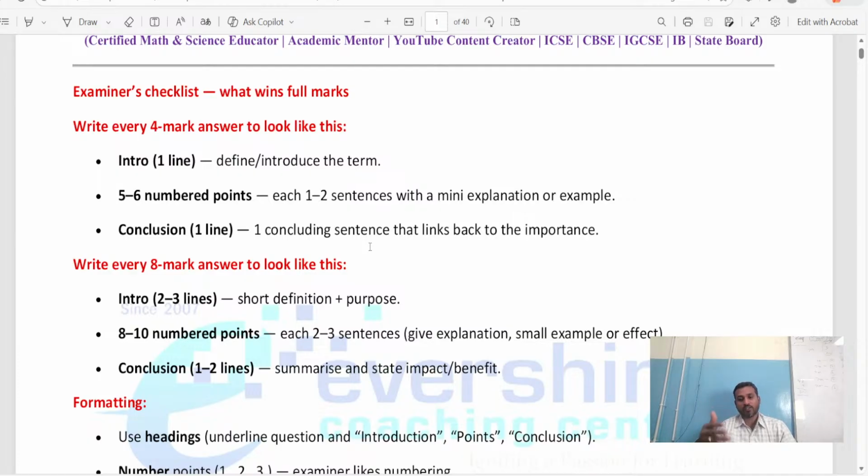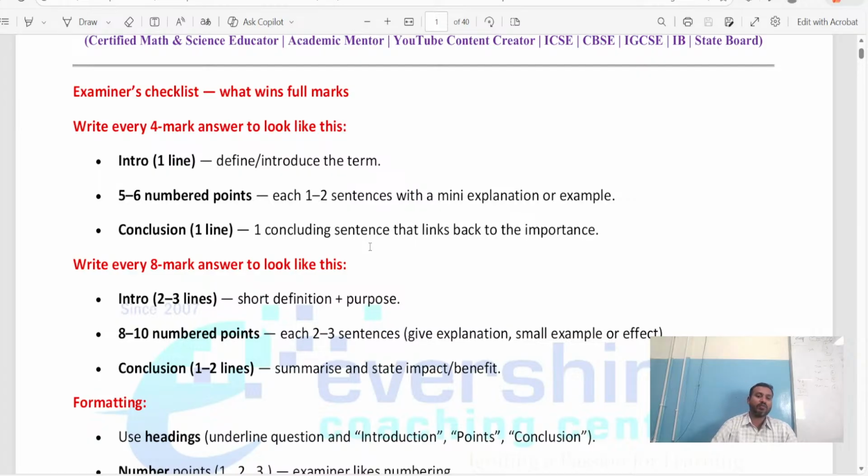Anyhow, today I'm going to discuss most of the answers so that you'll learn how to introduce, how to conclude and how to write the body of the answer. First, one small introduction line, then 5 to 6 number points, and finally you conclude with a statement related to the question they have asked. If you practice this method and write it in the exam, believe me, 4 out of 4 you will easily get.